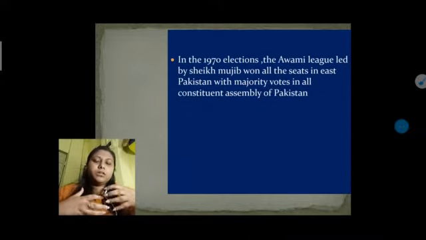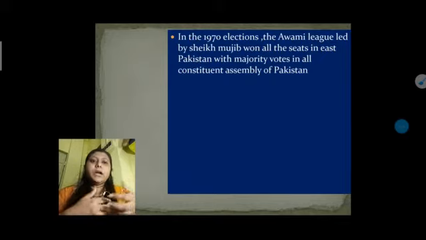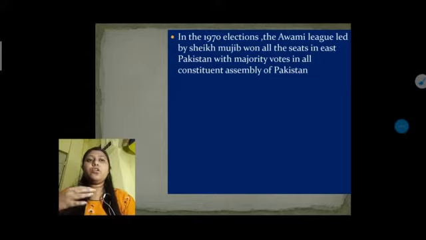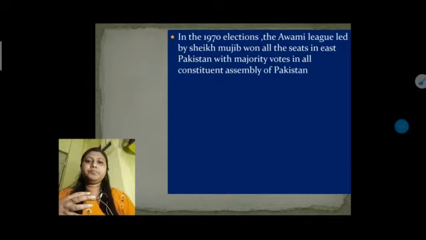After he demanded autonomy for the region, the election took place in 1970, and in that election the Awami League, whose leader was Sheikh Mujib, won all the seats in East Pakistan with the majority of votes in the Constituent Assembly of Pakistan.